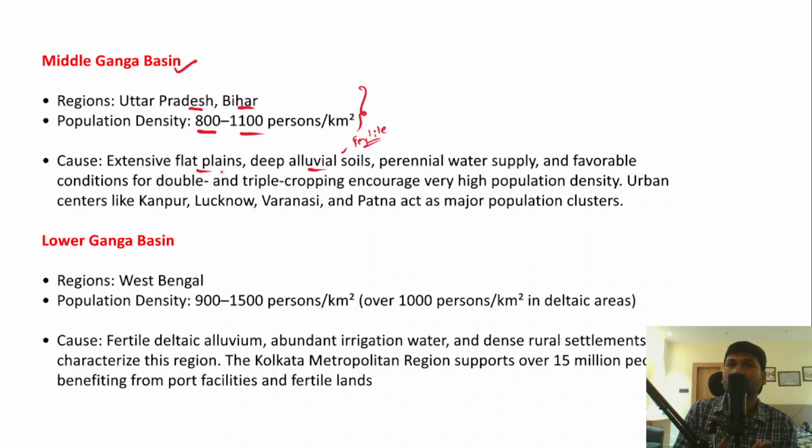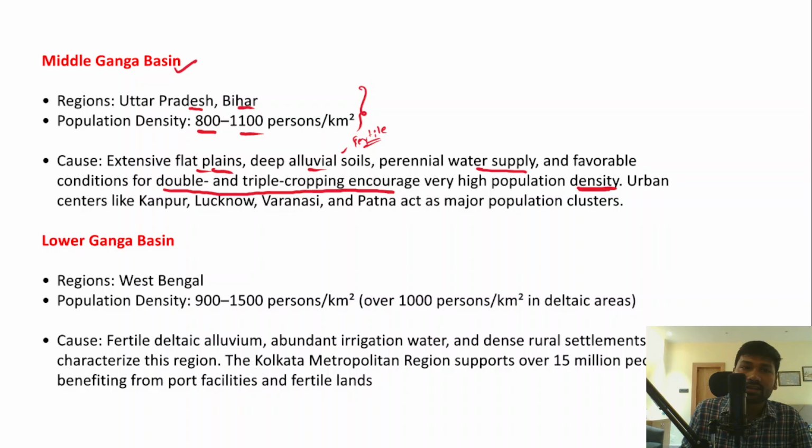So instead of rugged mountains, difficult terrain, and forests, these areas in the Middle Ganga Basin have flat plains and deep alluvial soils, and continuous water supply for the people, for agriculture and for economic activity, and favorable conditions for double and triple cropping, right? So they not just cultivate Kharif and Rabi, there are chances of cultivating the Zaid season also, right? So that is double and triple cropping, so that encourages the very high population density in the Middle Ganga Basin.